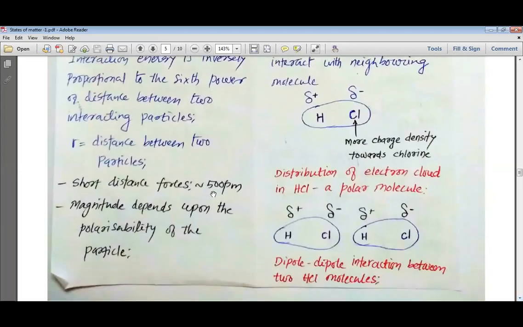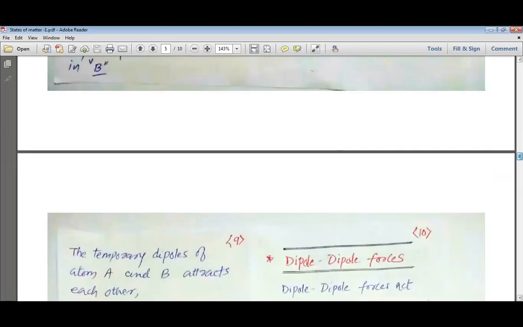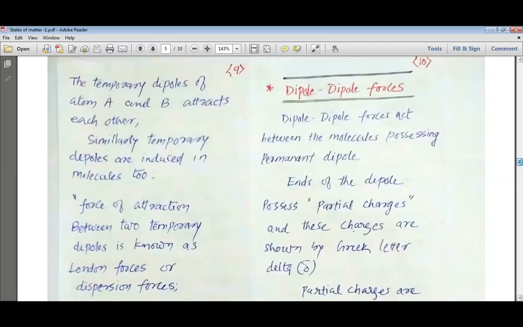They are short distance forces, approximately up to 500 picometer distance, and up to 500 picometer they show their effect. Magnitude depends upon the polarizability of the particle. If particles are more polarizable, there will be more force of attraction. So my dear students, up to this we have studied in the previous period.